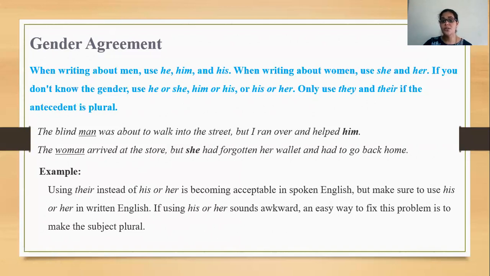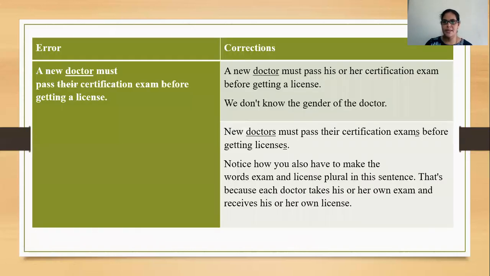If using his or her sounds awkward, sometimes, instead of talking about the genders, it seems to be very awkward. Okay, in such cases, fix the problem and make the subject plural. So this will be well explained with the following examples. Now you can see this. A new doctor must pass their certification exam before getting a license.